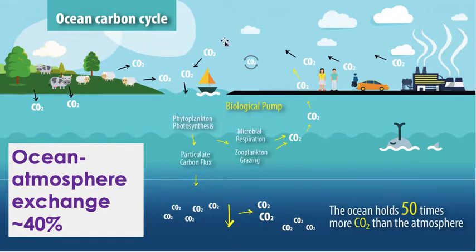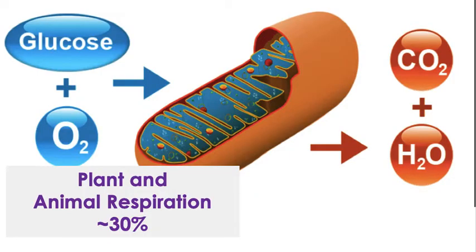But this exchange of carbon dioxide between the ocean and the atmosphere, right? Things producing carbon dioxide and it moving into the atmosphere, getting processed, even moving deeper down, or getting released back into the atmosphere. That makes about 40% of our carbon dioxide exchange. 30% of our carbon dioxide exchange comes from this thing we talk about a lot in regular biology class called plant and animal respiration, right?